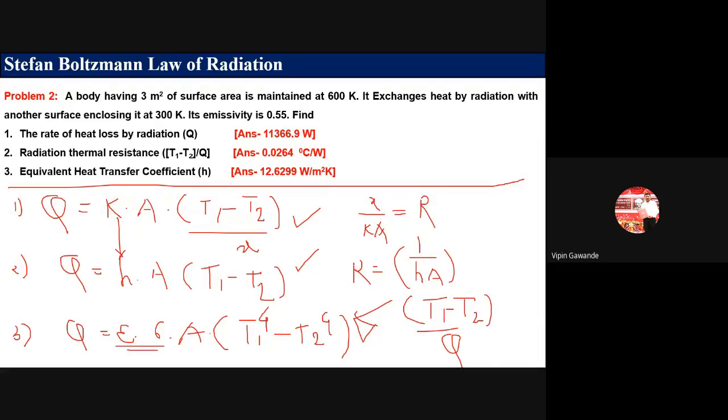So that is thermal resistance for convection, if it is asked. For conduction, you have to divide X by KA. Below, 1 divided by HA, that is the thermal resistance for convection. And here it is T1 minus T2 divided by Q, that is the thermal resistance for radiation. So these are the three things you have to remember for conduction, convection, and radiation. You will definitely get numericals on this in your MCQ questions.